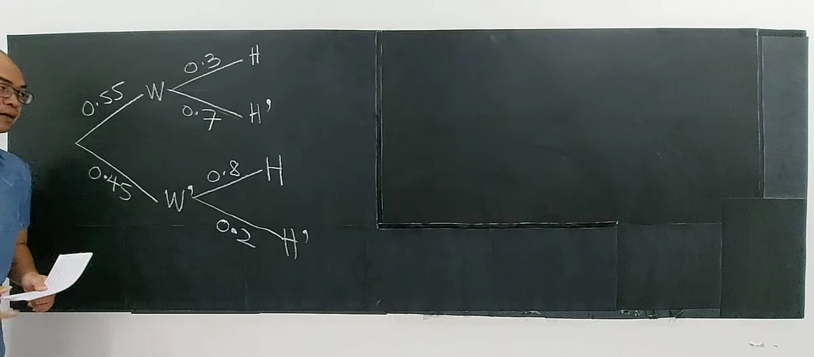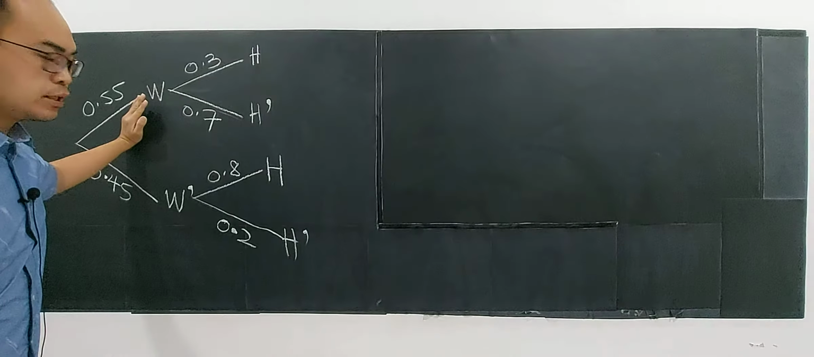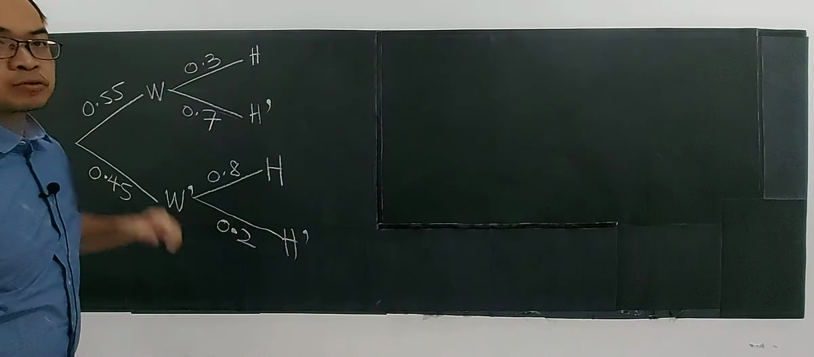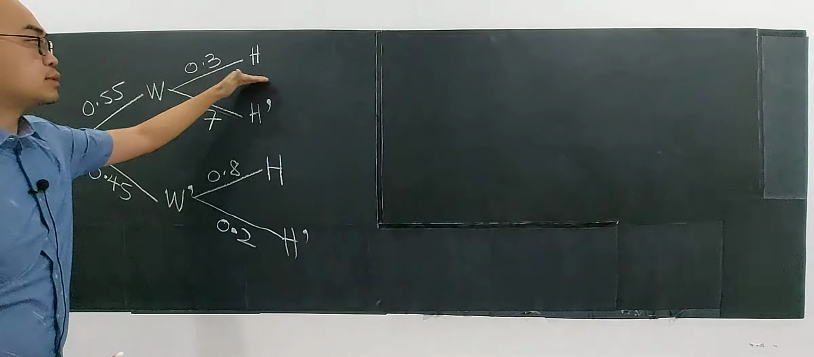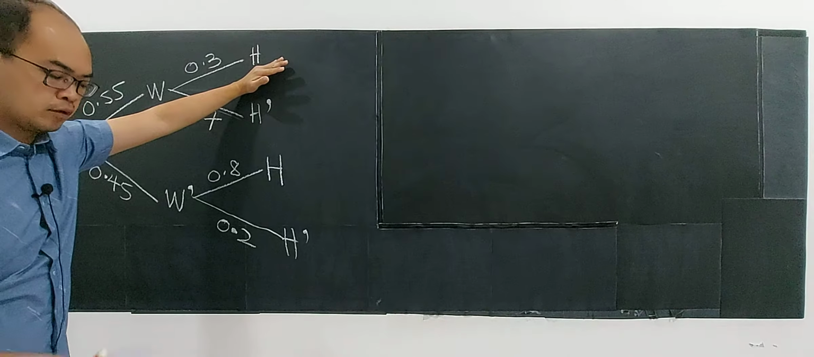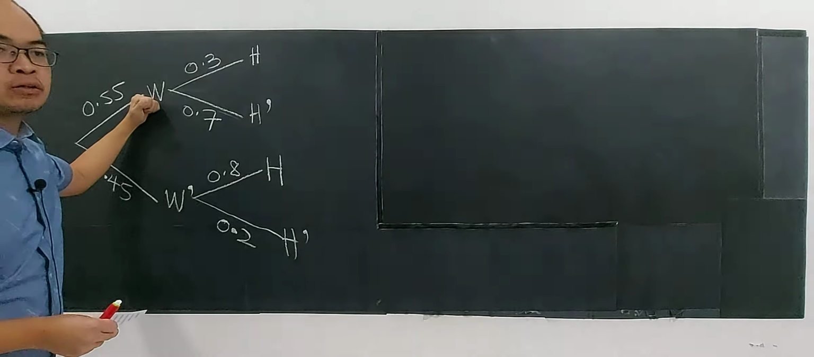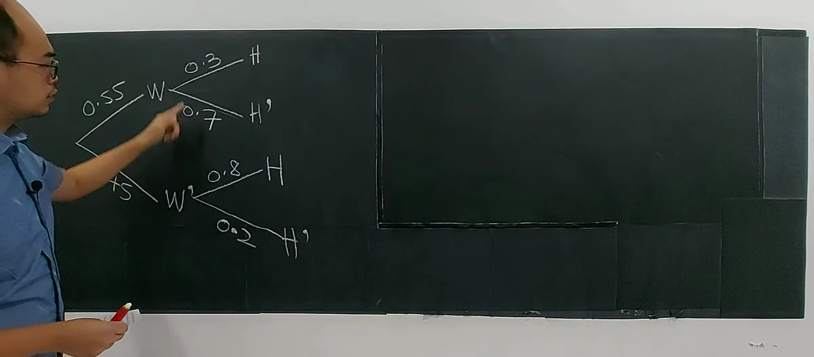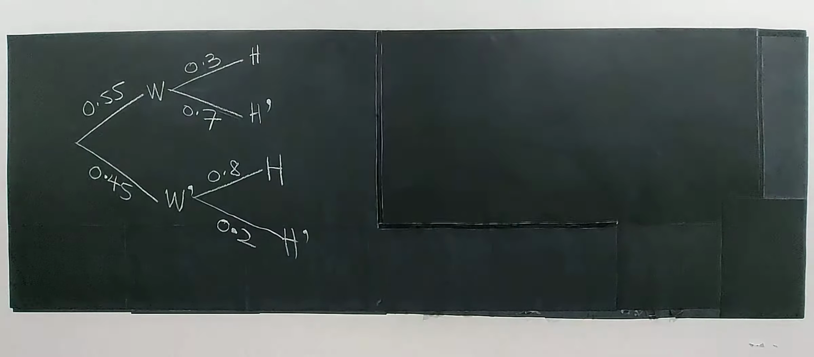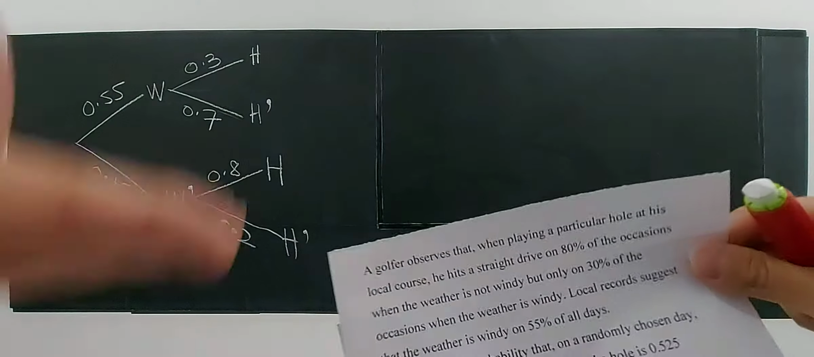It depends on your luck. When the situation is windy, hitting the straight drive will be harder, it's 0.3. It's dependent, meaning the event of hitting the straight drive for a particular hole depends on whether it is windy or not windy. You see the probability is affected. So this case is a dependent event. So how do we answer this type of question?